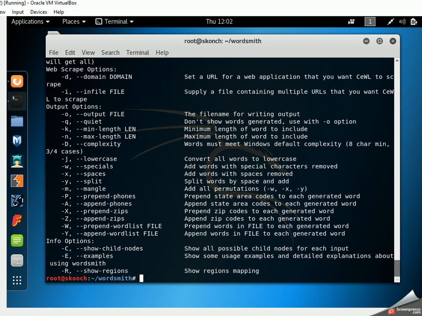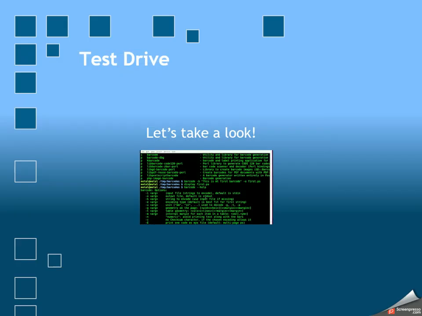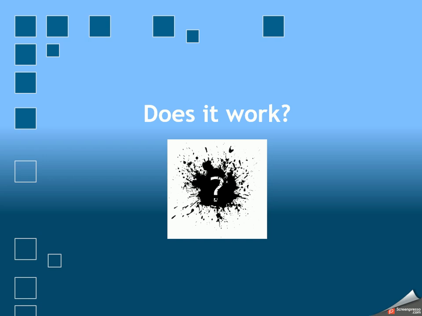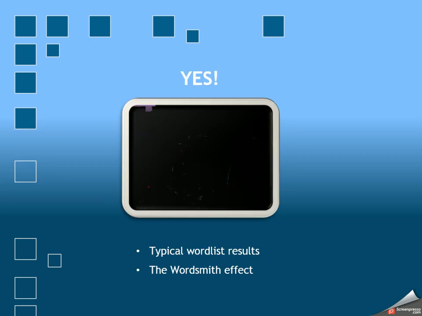So anyway, I just think this is a great program to utilize to really drill down. You're going to a very specific area in Louisiana or Nebraska or Ireland or wherever. You can pull all that data from roads, towns, all these things that people utilize, the easy things that people utilize to create passwords. Does it work? You bet it does.